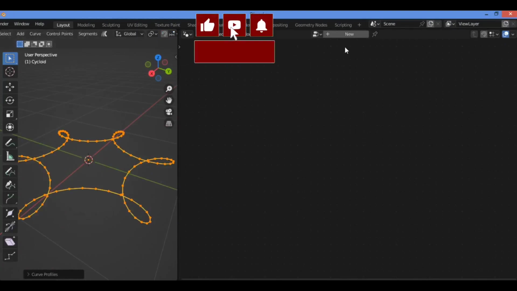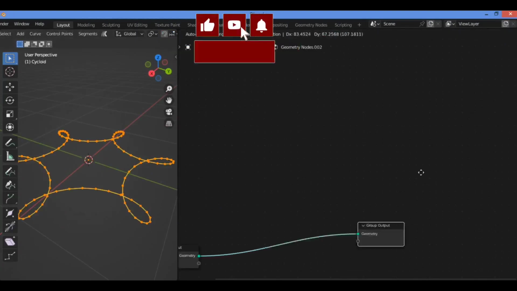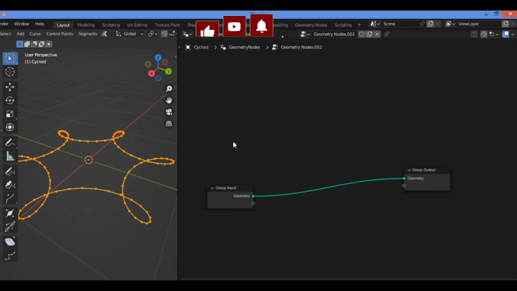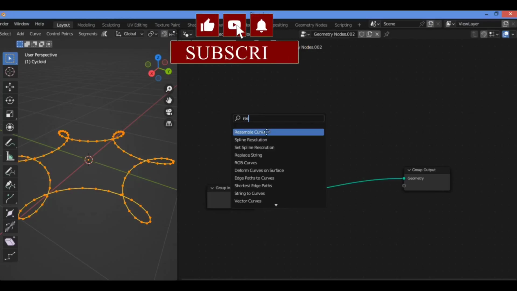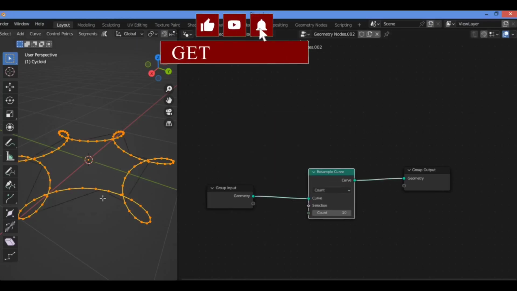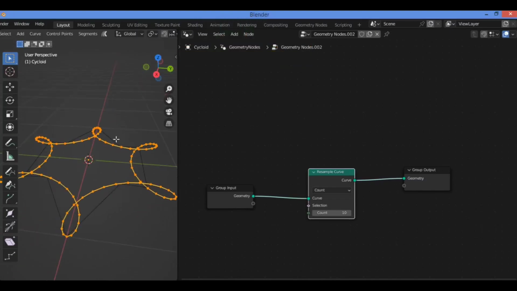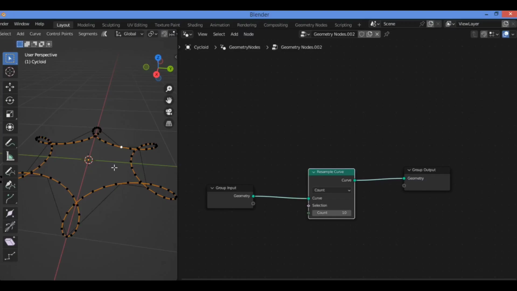As you can see here, hit the new button. Let's add the Resample Curve Node. Make it like this, and as you can see, this node creates a new curve with more points that looks as much as possible the same as a curve. It is preferred to use this, for example, when you want to create more detailed displacement.